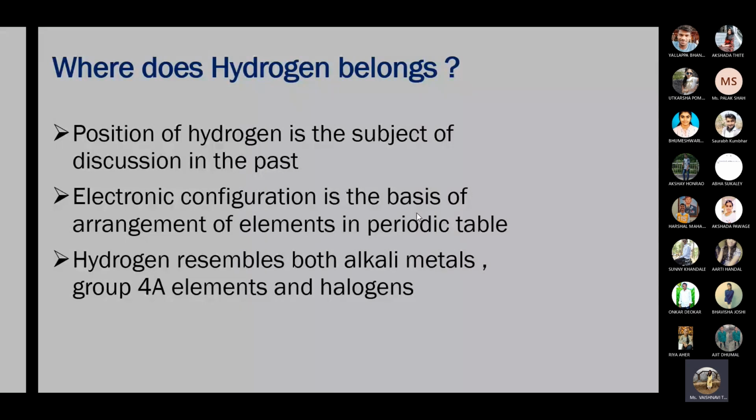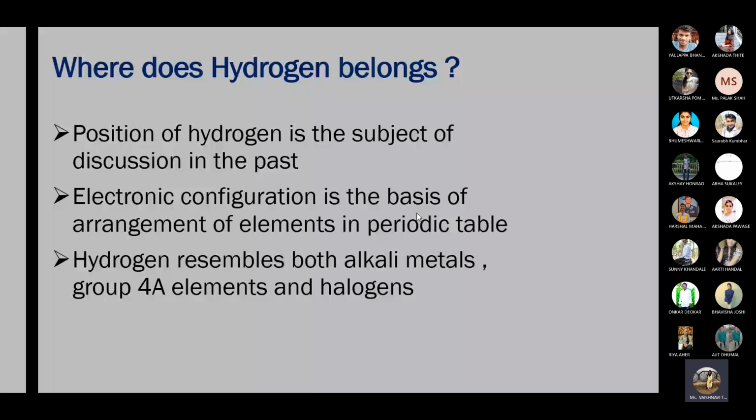Carbon family members also have exactly half filled valence shell electrons, and hydrogen also has one electron which is exactly half filled. So because of this similarity, hydrogen resembles group 4A elements, or you can call it group 14 elements, or simply carbon family members.